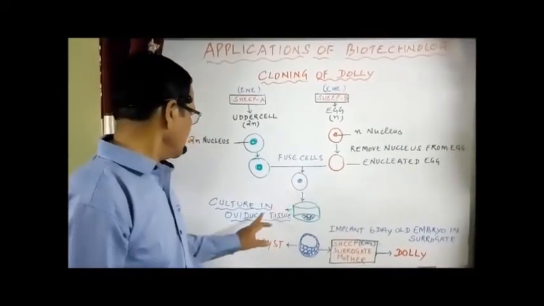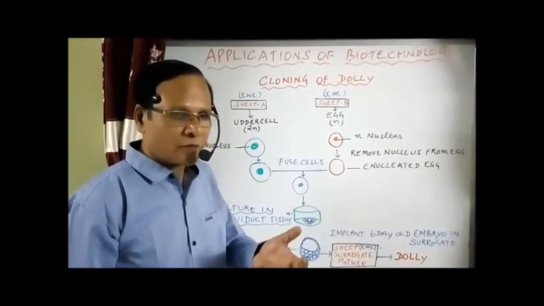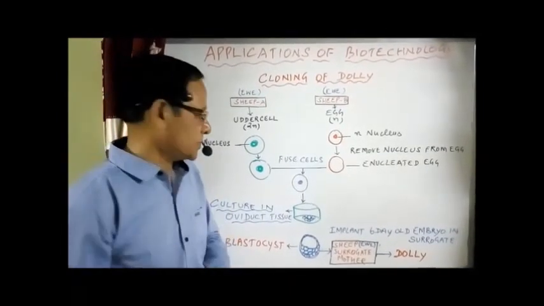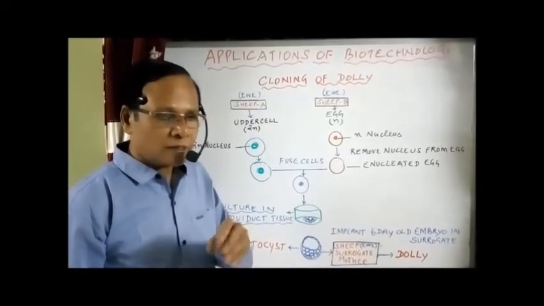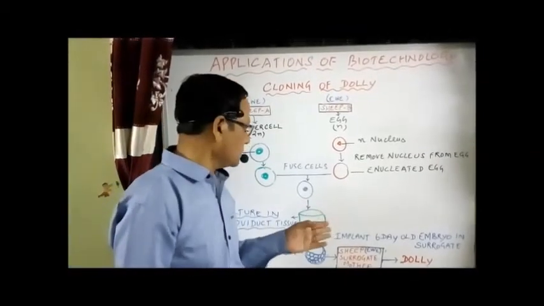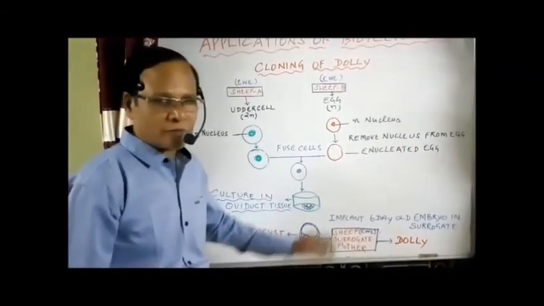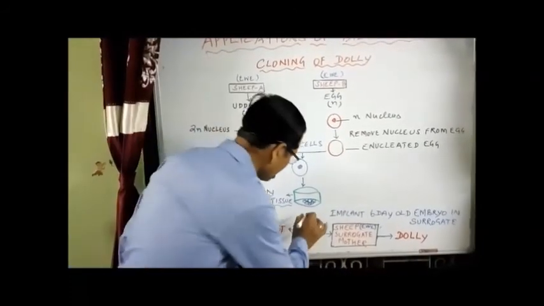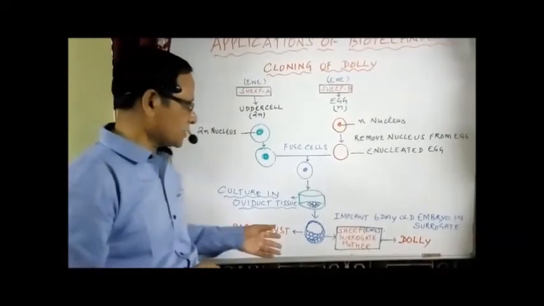Now it is being cultured in an oviduct tissue, because the medium we have to provide where the various stages of embryogeny take place. That's why we are taking the oviduct tissue from the goat, and in that tissue only we are culturing the diploid cell with the diploid nucleus and with the egg cytoplasm. This is the medium we are providing, environment. Now from that one we are getting the blastocyst. The blastula in the case of mammals is called blastocyst.